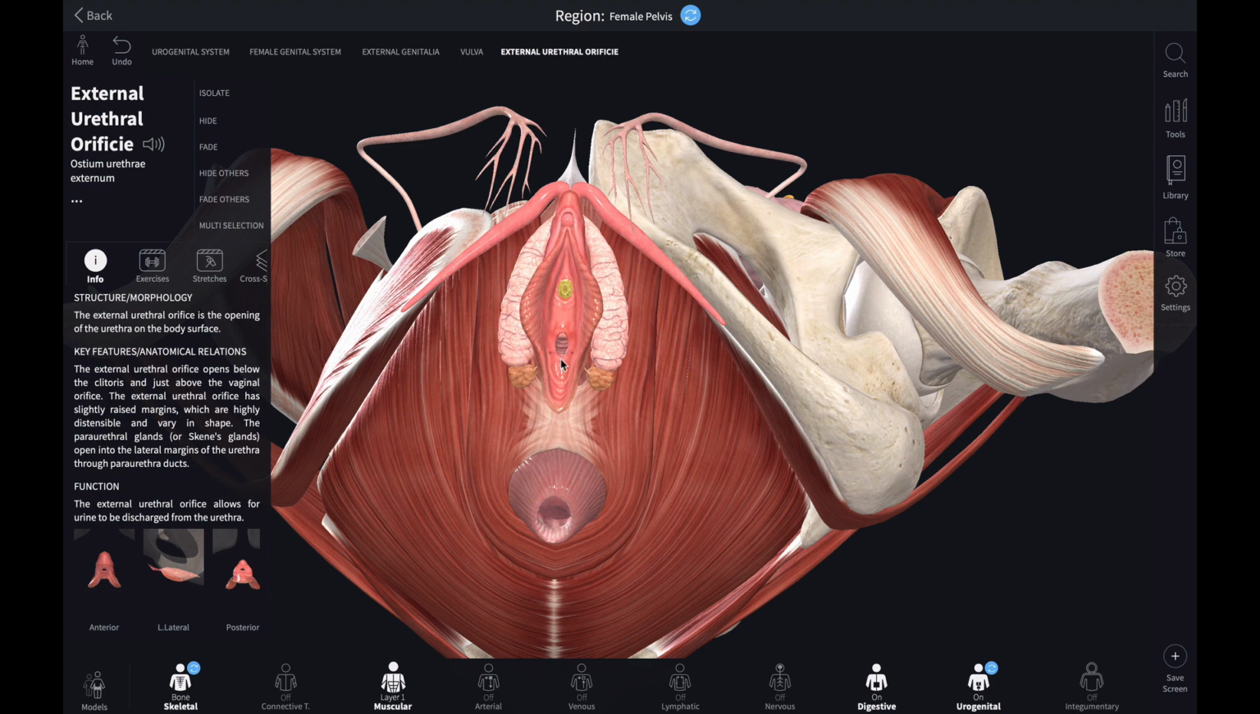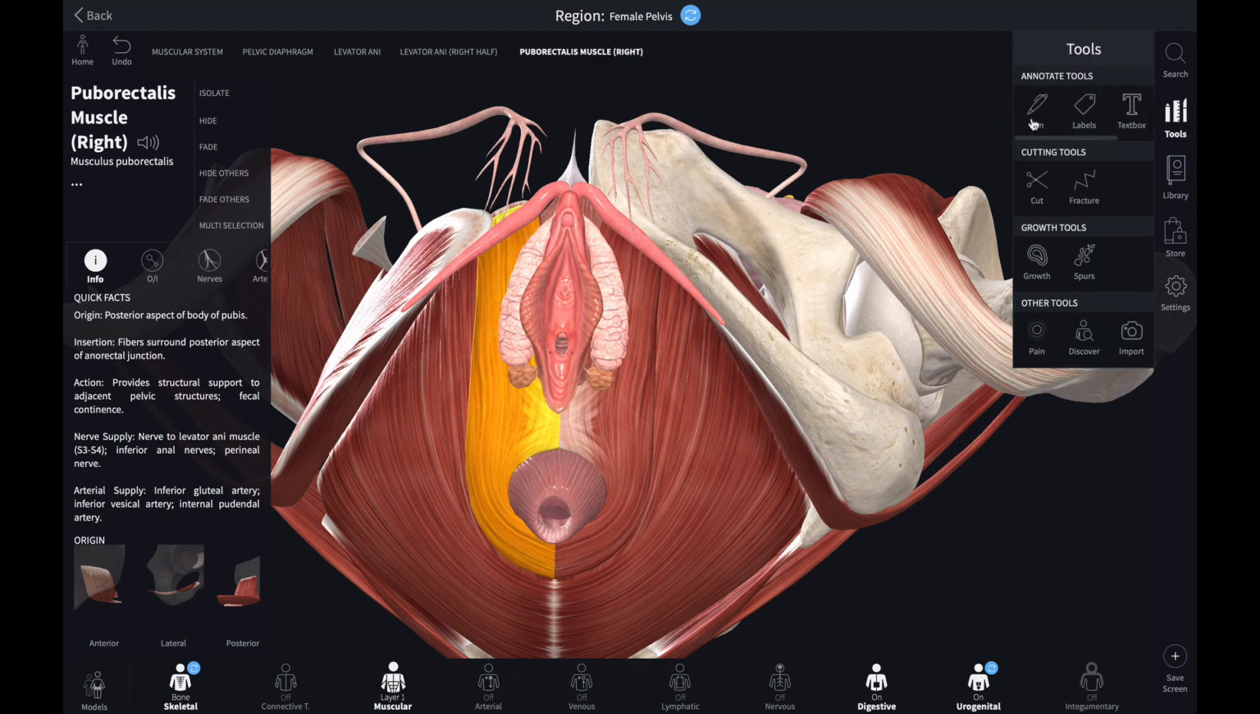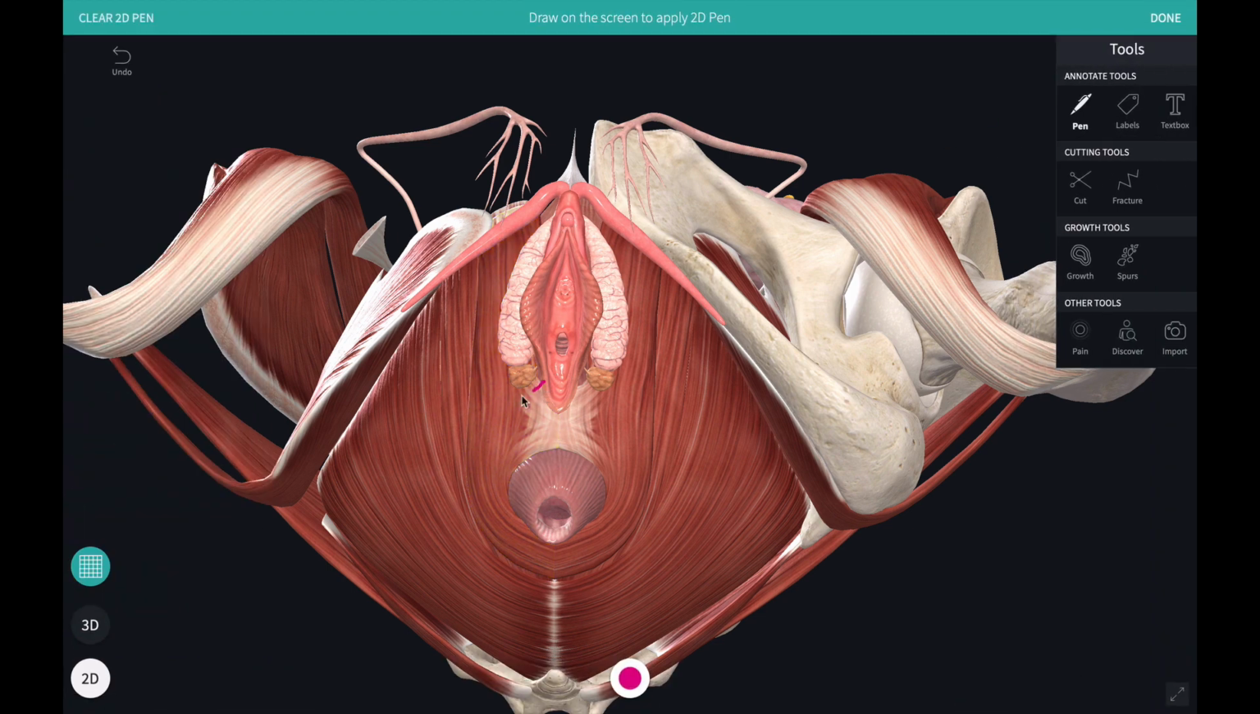Suppose the tear happens in this direction, it can damage the circular muscles around the anus and lead to fecal incontinence. So what you have to do is take a knife and a scissor and cut in this direction or in this direction for episiotomy. This procedure is called episiotomy.